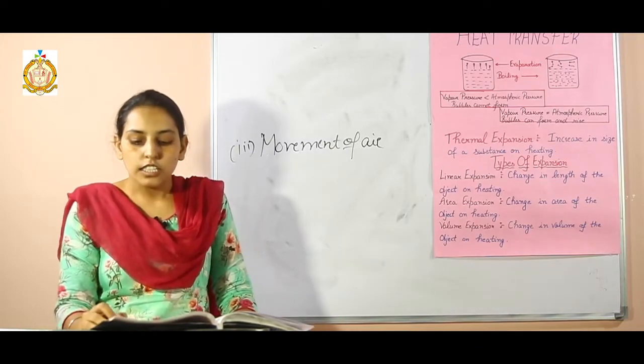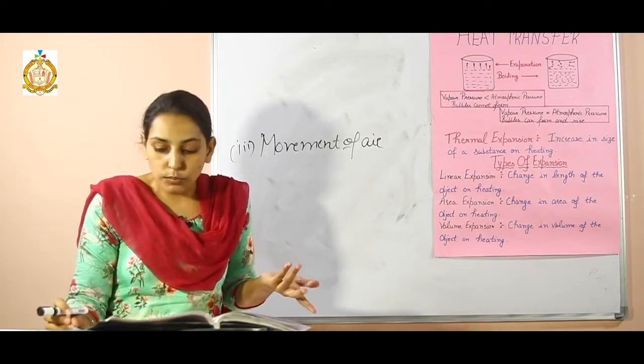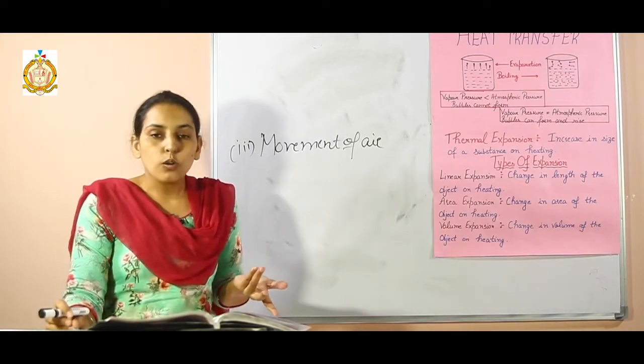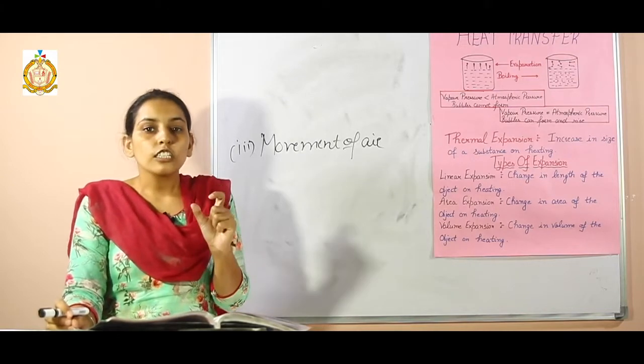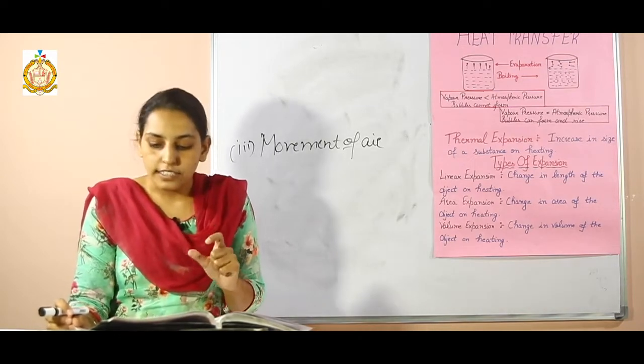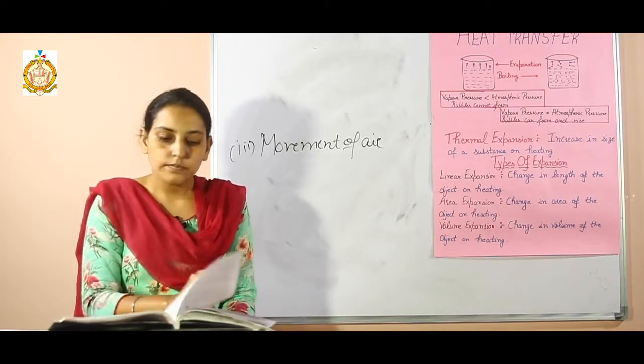Next is humidity. The amount of water vapor present in the air is called humidity. Evaporation is slow if the air is humid. So it is difficult to dry our clothes in the rainy season as compared to a dry day.